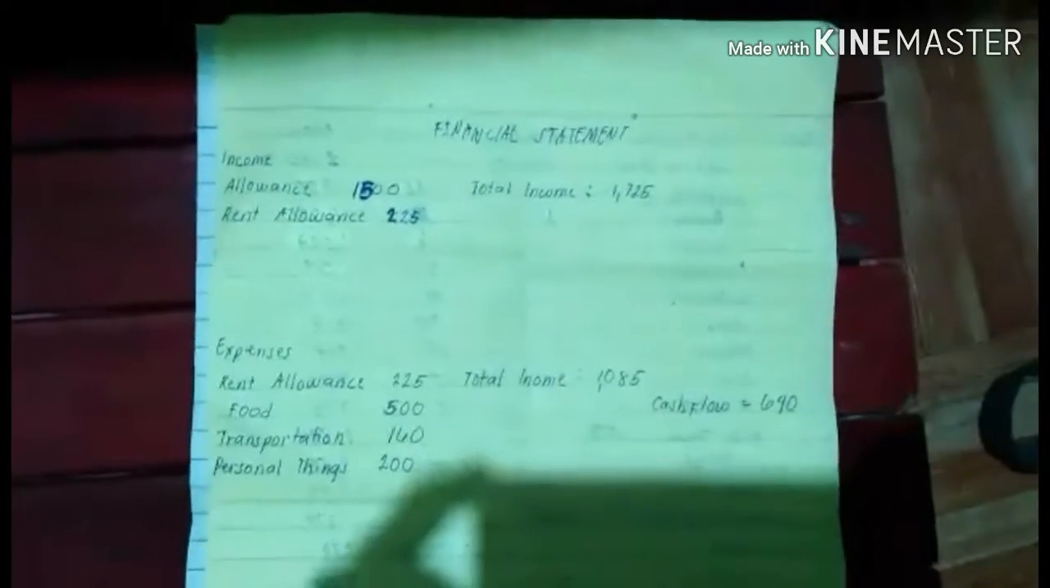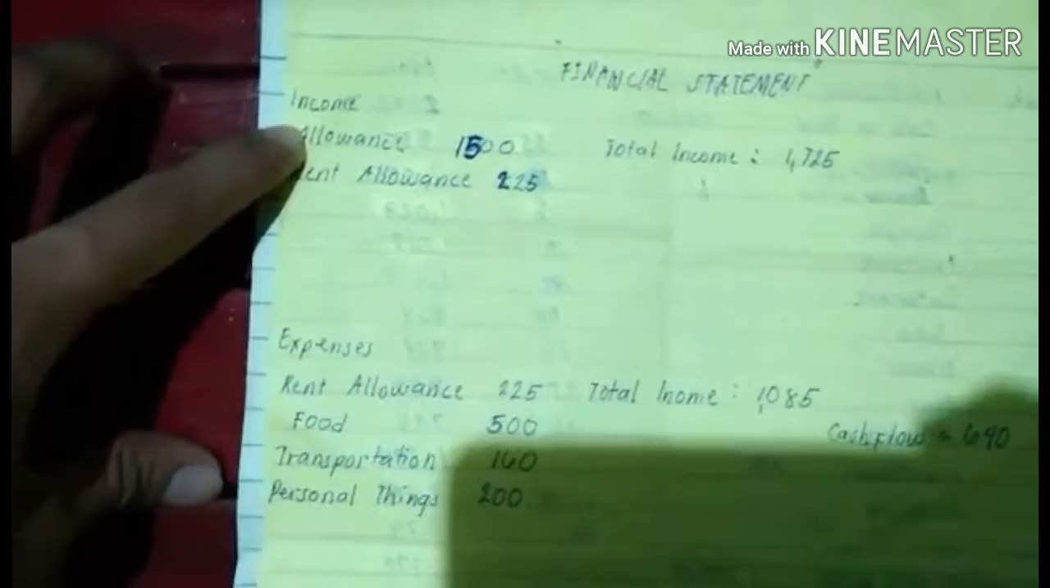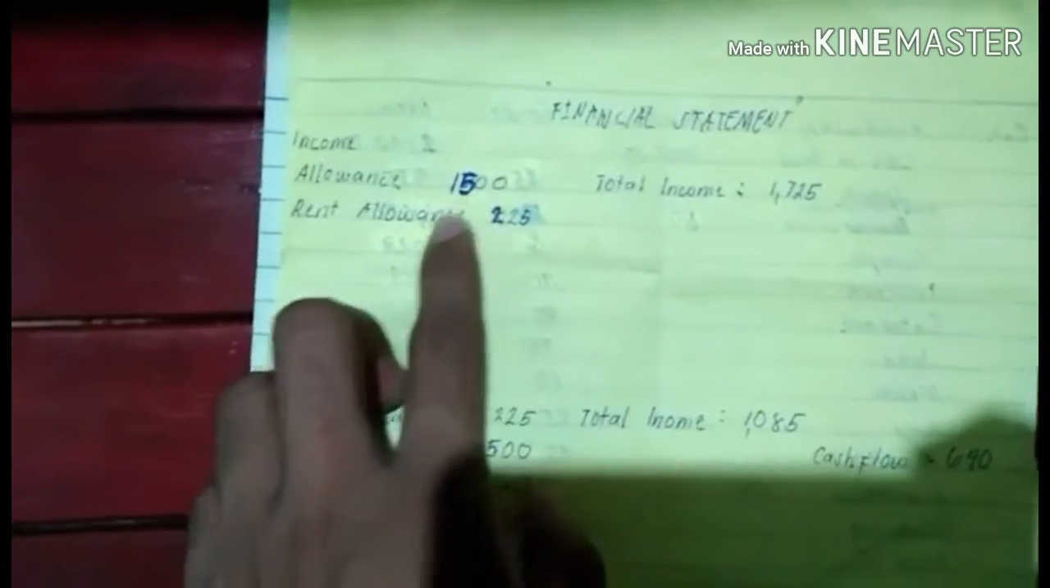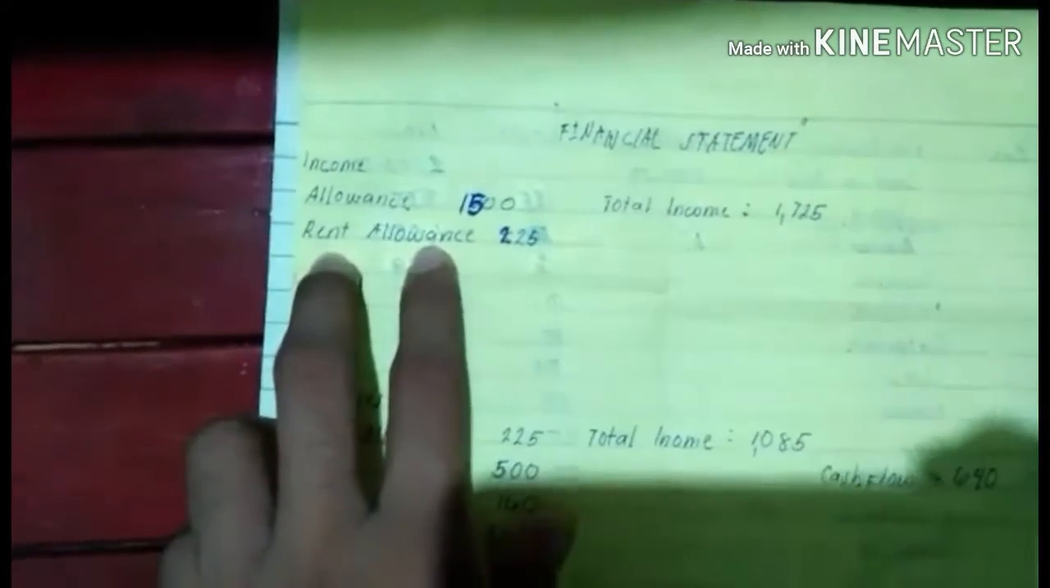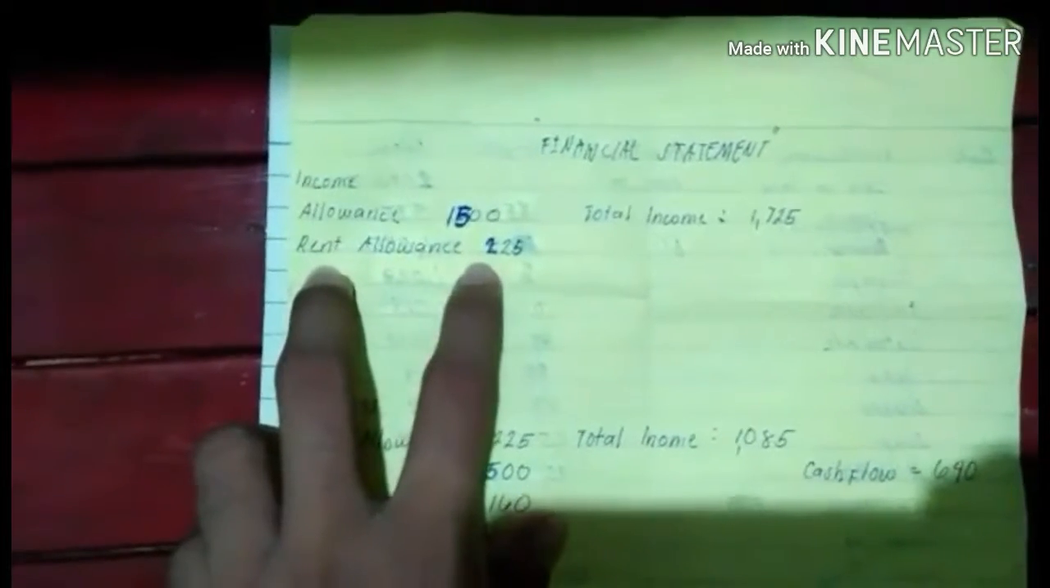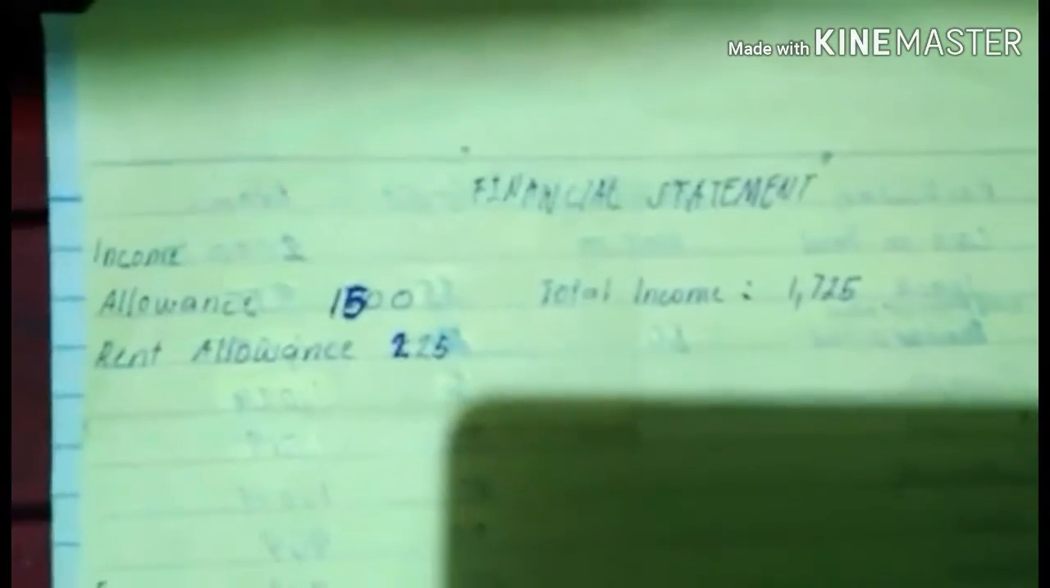Now I will teach you how to balance your money. So let's begin. Example of my weekly financial statement. First is the income, which is the money that you have received, or your money. My weekly allowance is 1,500. Another is rent allowance. I will be paid my weekly rent allowance of 225 pesos weekly. So the total of this is 1,725. That is my total income.